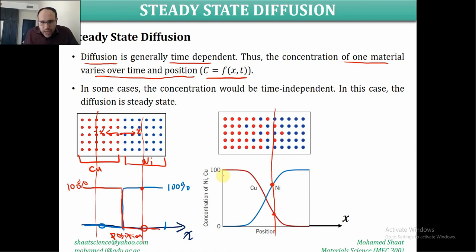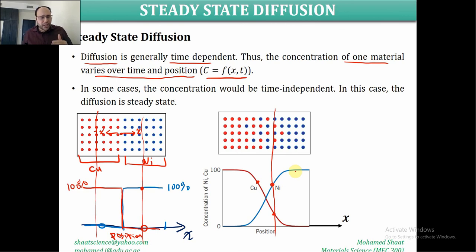At x equals 0, the copper is 100%, and it is going to keep at 100%, then it is going to decrease. So at this position the copper concentration changes, which is why it should be a function of x. Here it will keep changing to attain 0 when x equals a certain value.